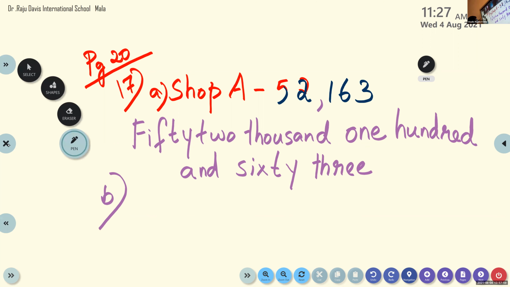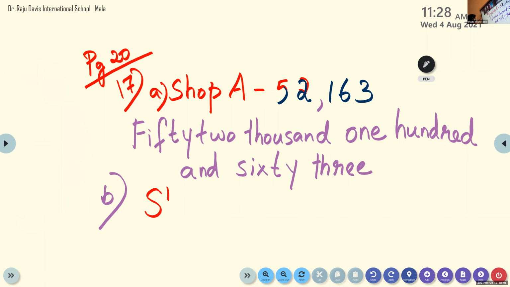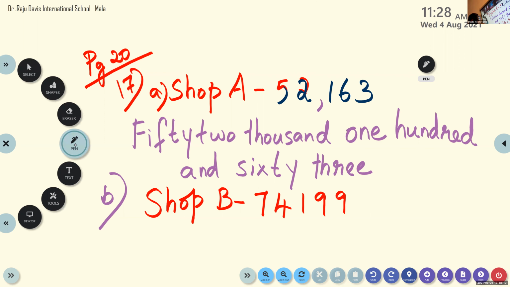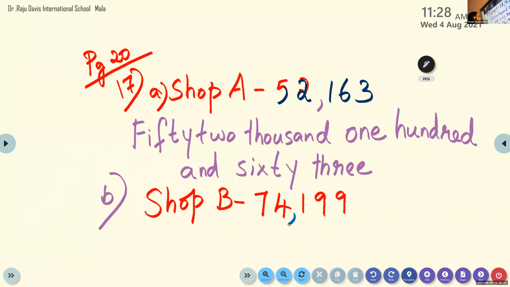Now question number B. Niharika, can you give me the number? Yes, ma'am. Shop B: 74199. So where do I have to place the comma? After 4. Okay. Now can you give me the number name? 74,199. Very good.